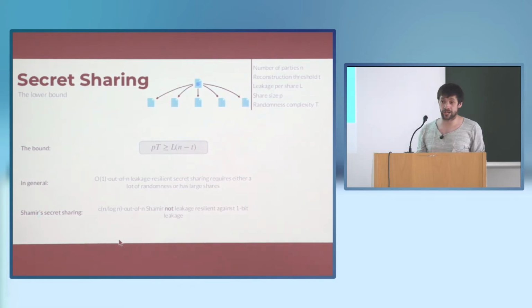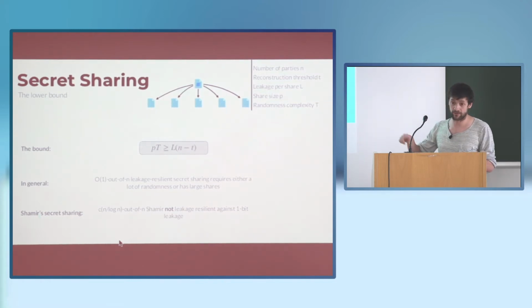Yeah, so in terms of the conjecture from last year's crypto paper, we can use this simple lower bound to say that we still don't know whether a constant fraction of n players as the reconstruction threshold provides leakage resilience, but we can say that C times n divided by log n is not 1-bit leakage resilient for large enough values of n. So this at least gives an indication that the conjecture in last year's paper is the best one can hope for in terms of leakage resilience from Shamir's secret sharing scheme. Okay?